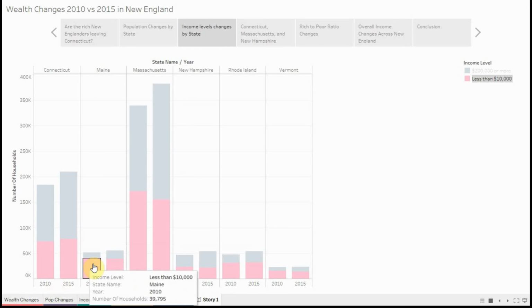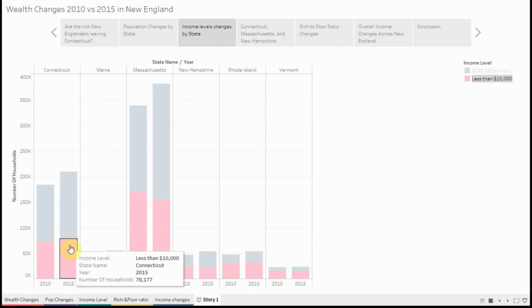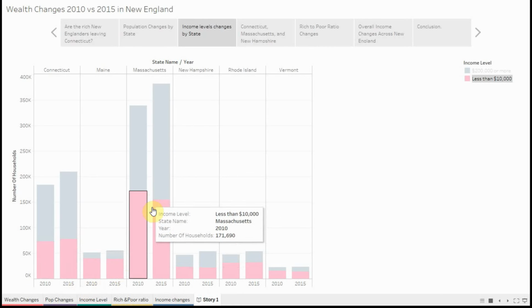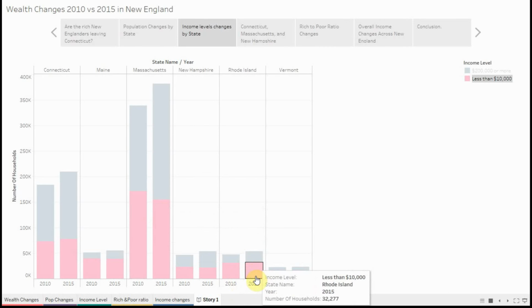Some seem to increase, like Connecticut, and then we have a decrease in Massachusetts, an increase in Rhode Island, and a slight decrease in Vermont. It fluctuates, so nothing seems to follow a trend here, unlike the higher income bracket.